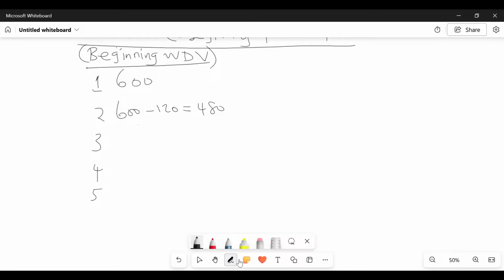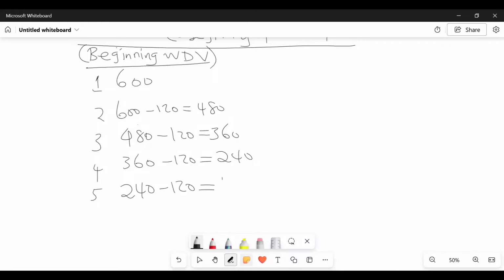So in year 3, it is 480 minus 120, giving 360. Then 360 minus 120 gives 240. At the beginning of year 5, 240 minus 120 gives 120. So up to here you already have earned a mark or even two, because of depreciation.